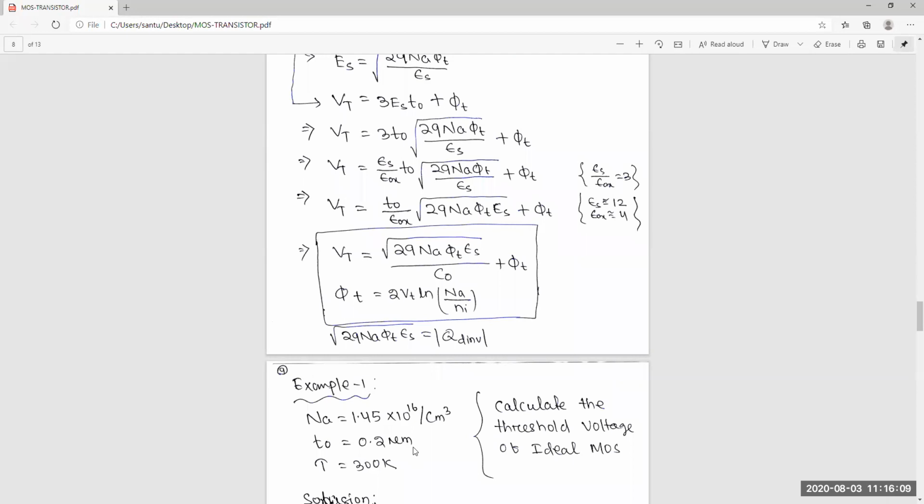The formulas are here. Na is equal to 1.45 into 10 to the 16 per centimeter cube, T0 is, for example, 0.2 micrometer, and temperature is 300 K. Calculate the threshold voltage of an ideal MOS.